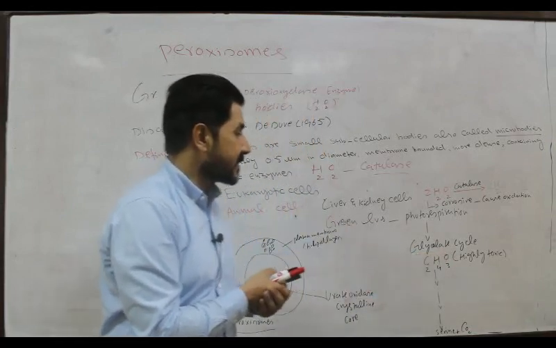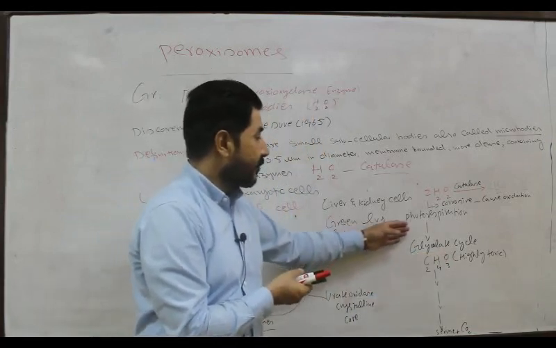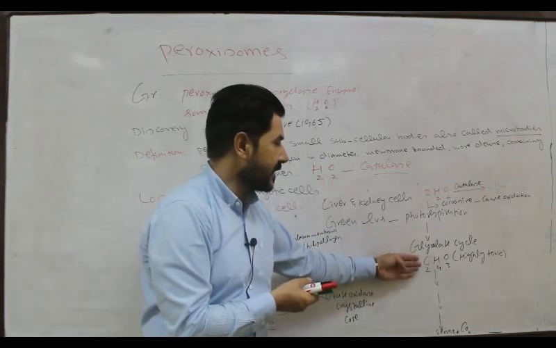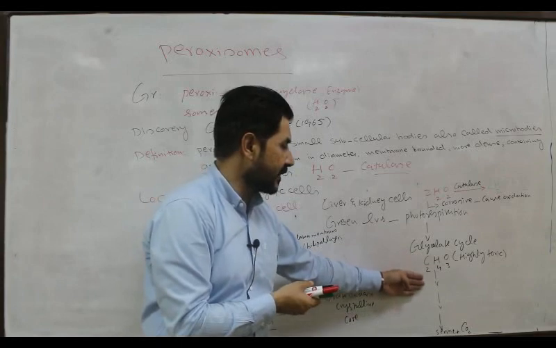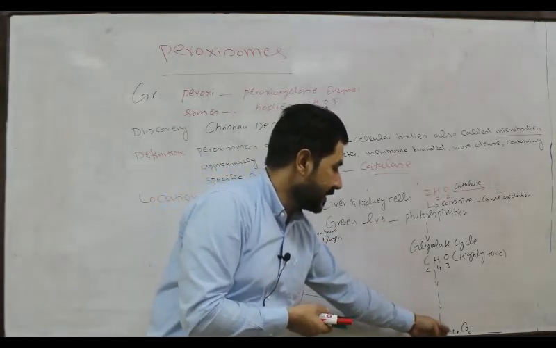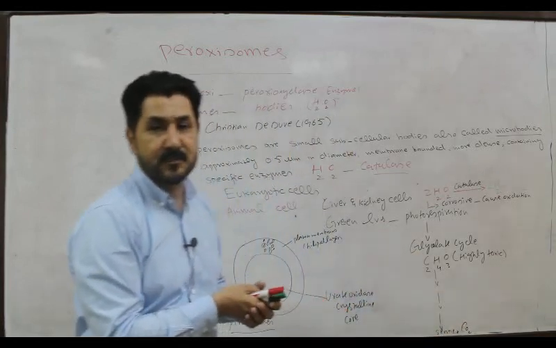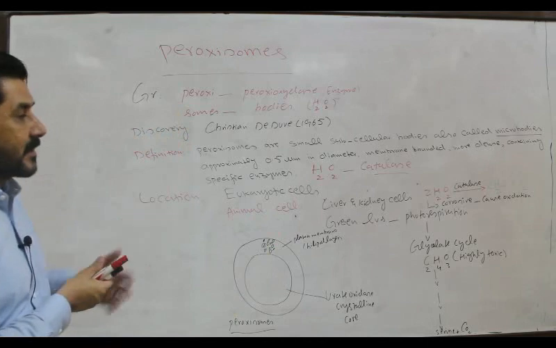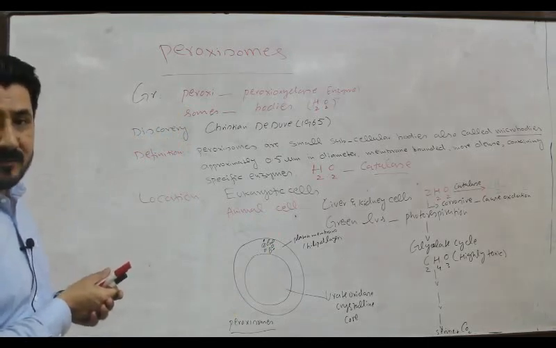So to remove its toxicity, this highly toxic substance is converted into different substances in various steps, and finally serine plus carbon dioxide is produced. In this whole process the peroxisomes are involved.